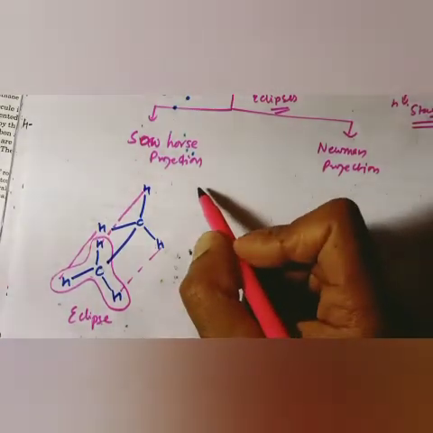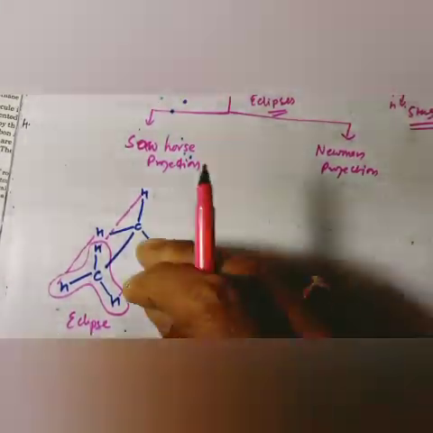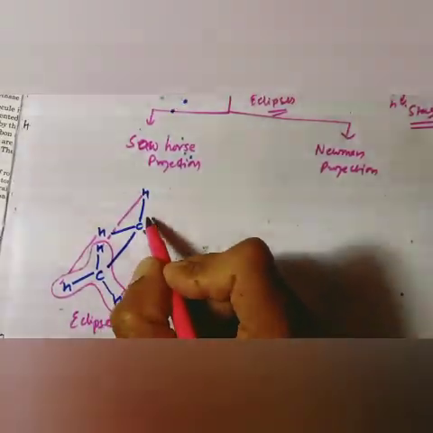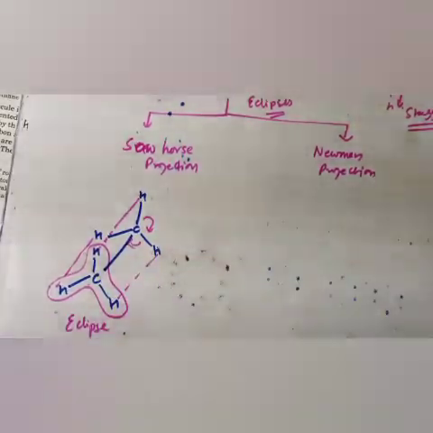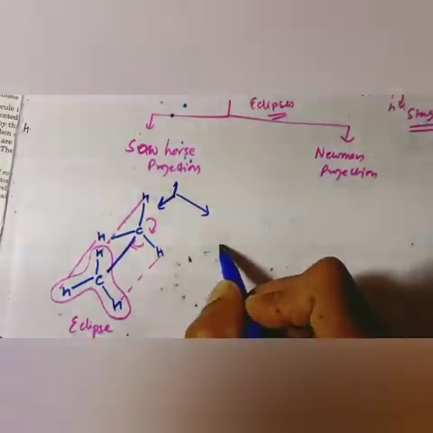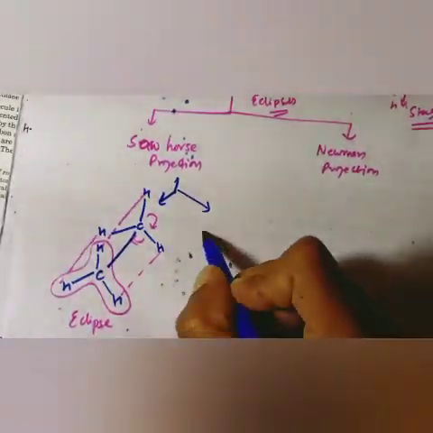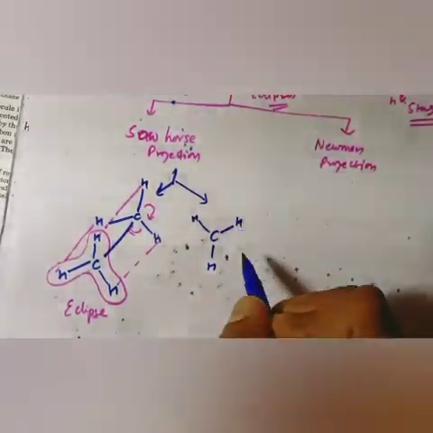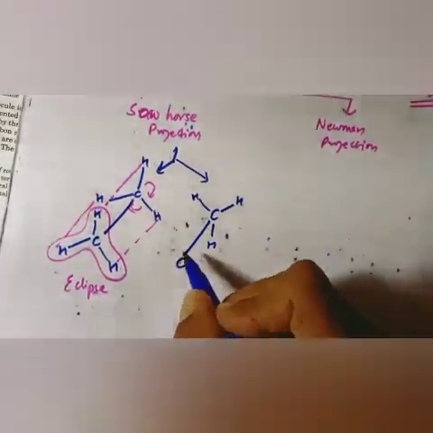Whereas in staggered, if I rotate this, the complete rotation will be there in sawhorse again. So it will be shown like this way now, because you have rotated one carbon.